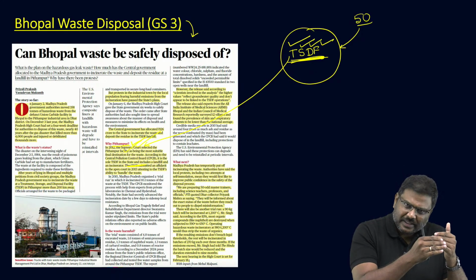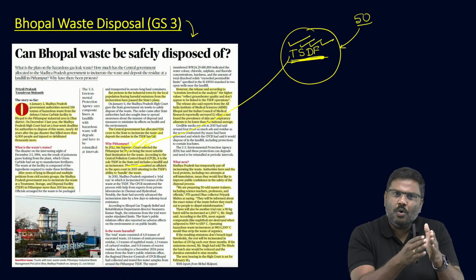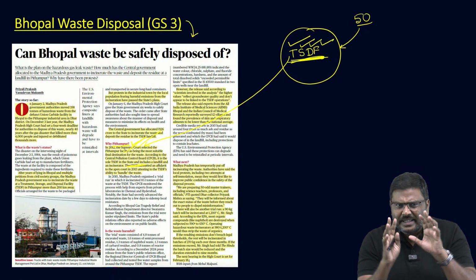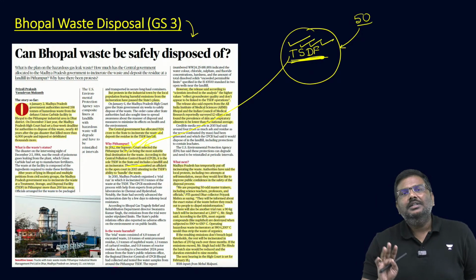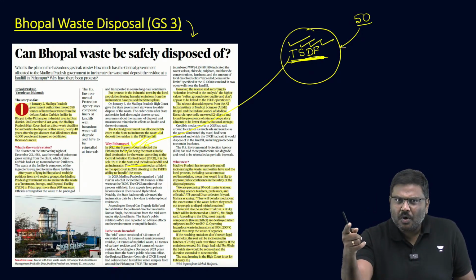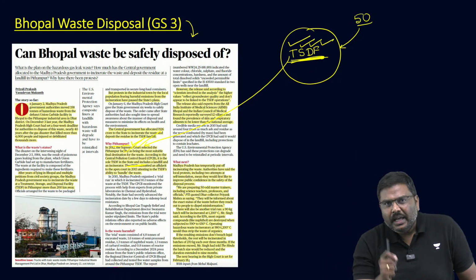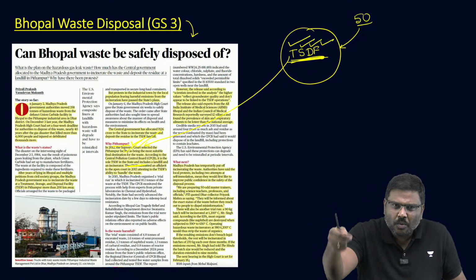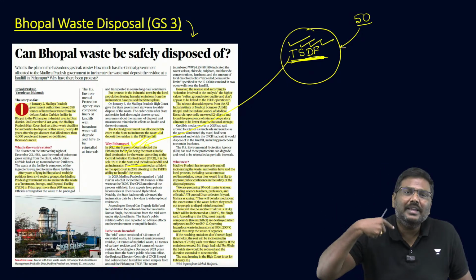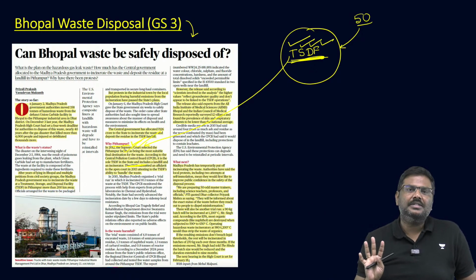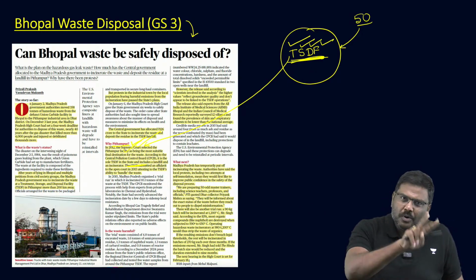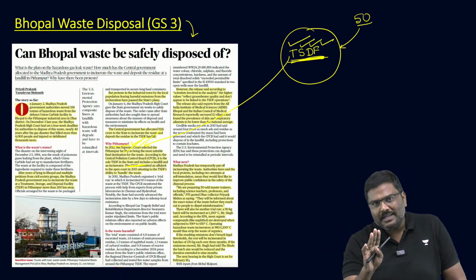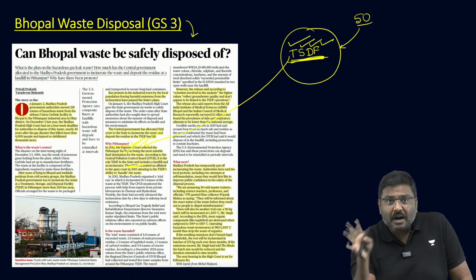The last point we discussed earlier was that there was local opposition to disposing of this waste at the Pithampur plant. The locals argued that if you dispose of it, pollution will be caused. If you put this waste in a landfill, it can leach into the water, which will hurt us and have an impact on our health in the coming days. Two people opposed it and tried to self-immolate themselves, opposing this operation by the state government.